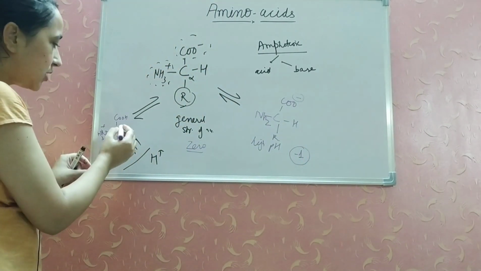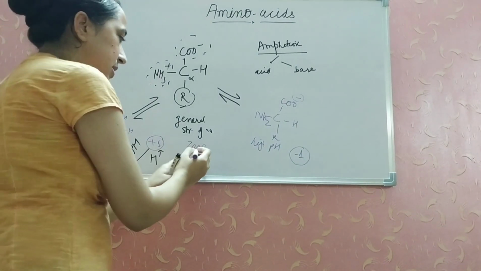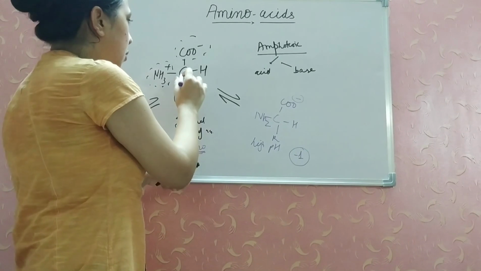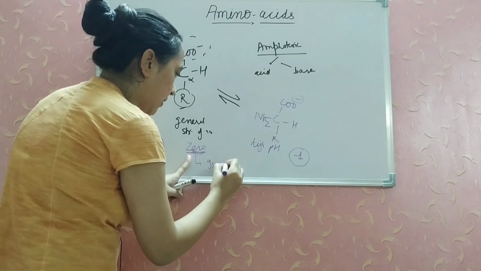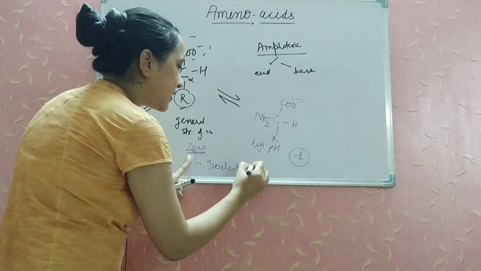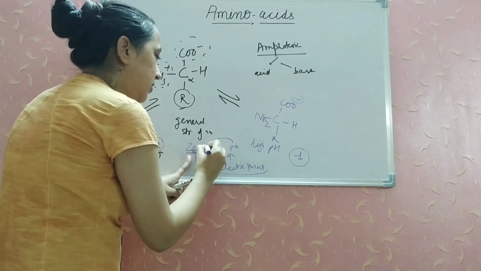And what is the net charge here? We can see only plus 1. When the charge is 0, it means this molecule is at its isoelectric point. The isoelectric point is basically the pH at which the net charge is 0.